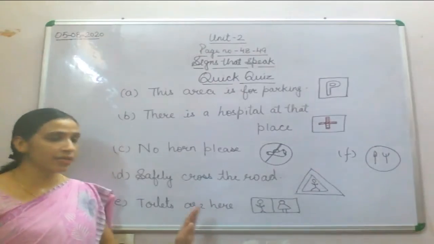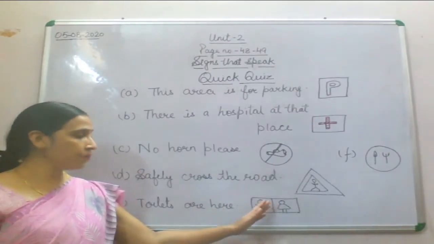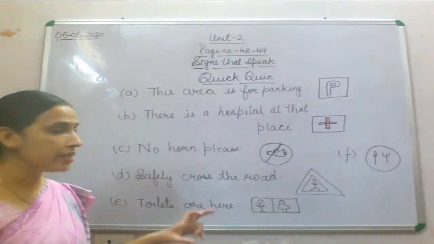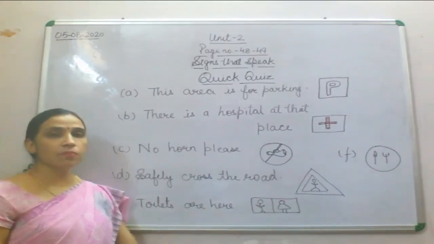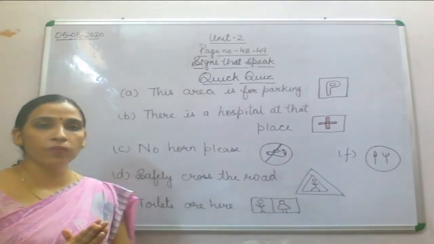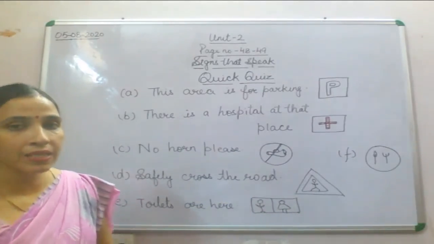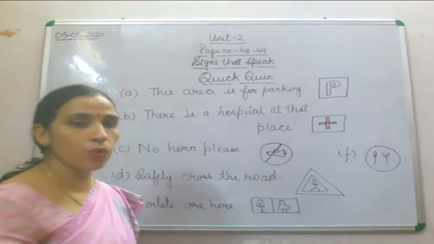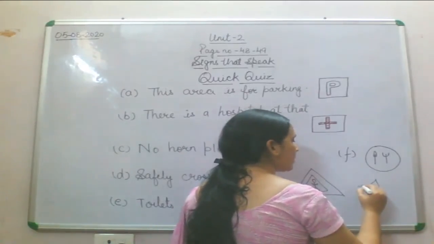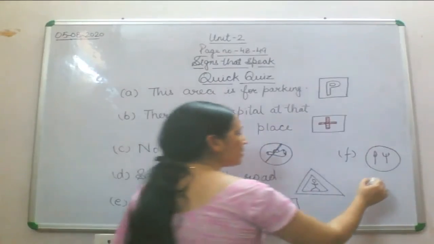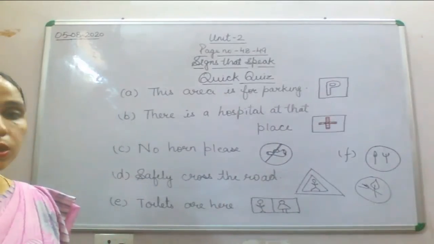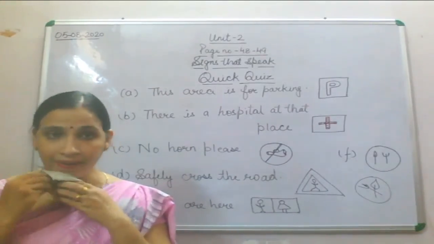Now E part is toilets are here, means one male and one female picture will be shown over there, then it means that these are the symbol of toilets. So now F is one spoon and one fork will be there. Either they will be put side by side or one over the other. Then also like this, this kind of symbol can also be there within the plate. So again, this is the symbol of restaurant, or you can get food in that particular area.